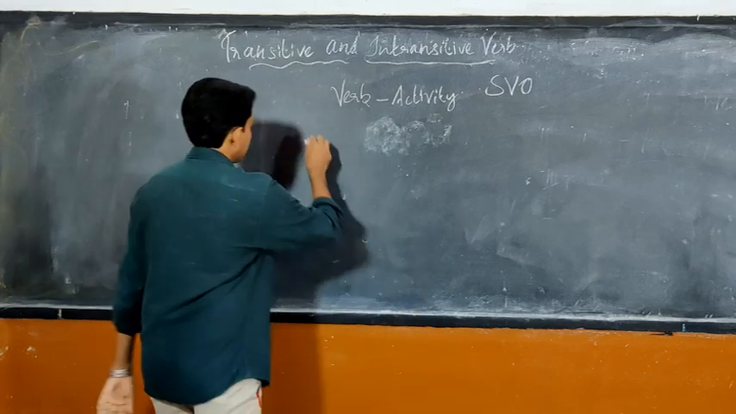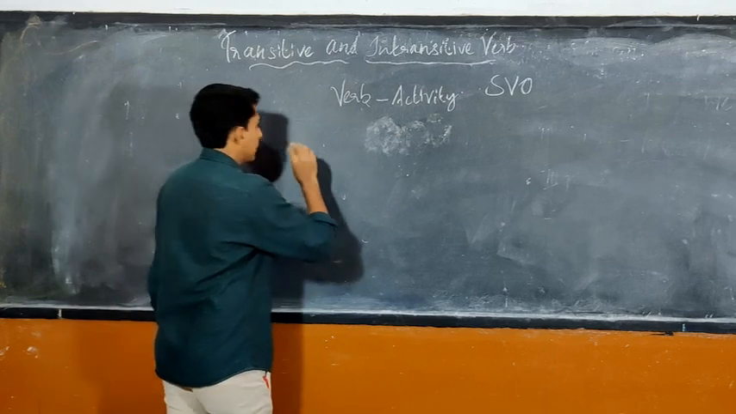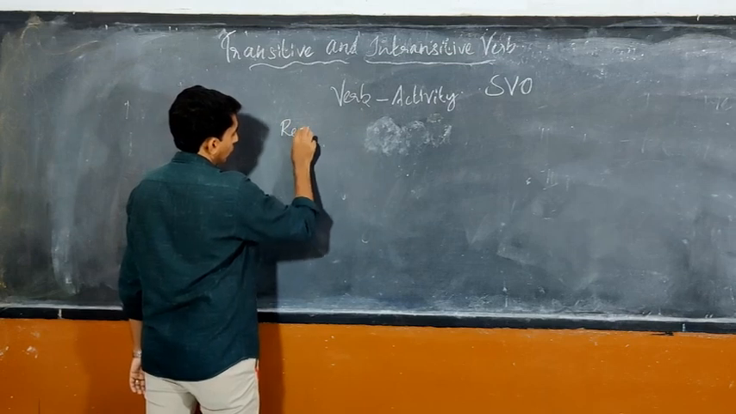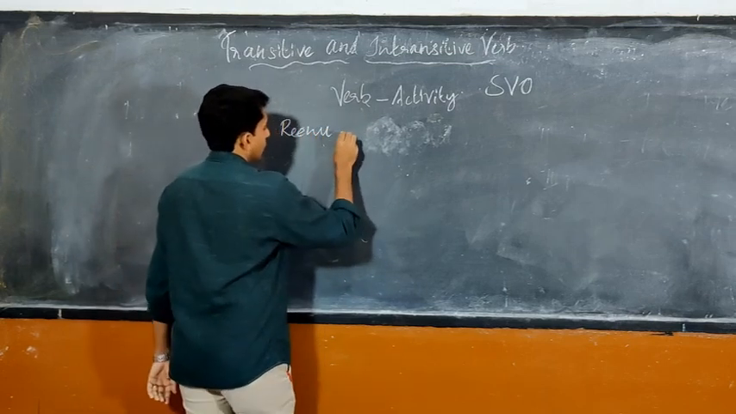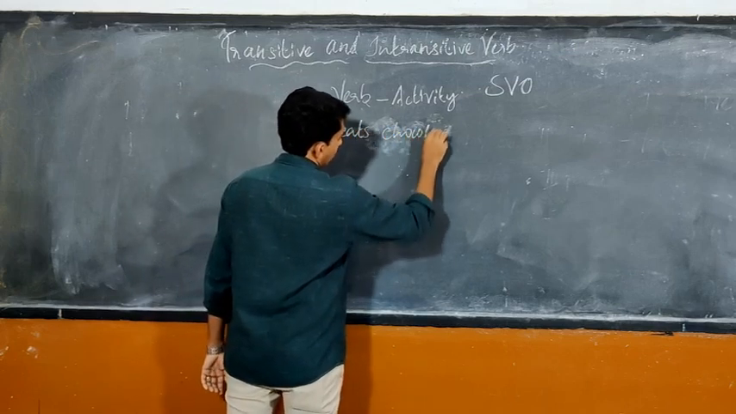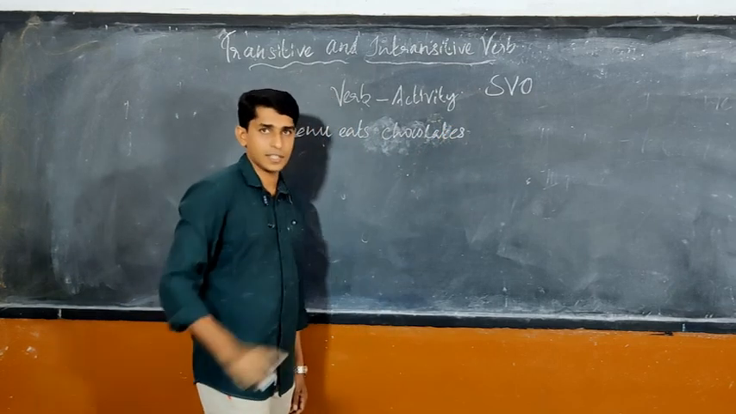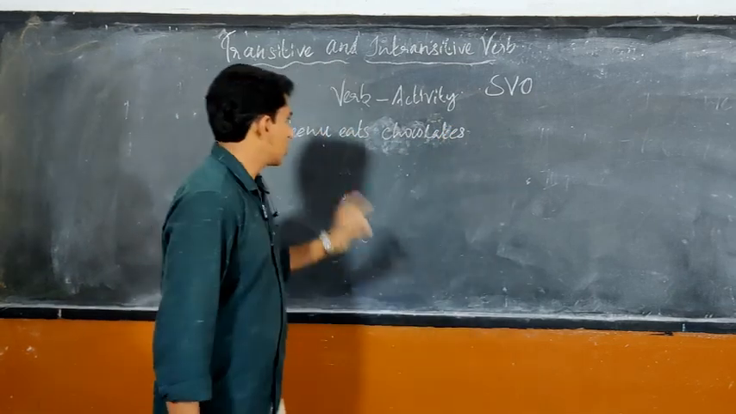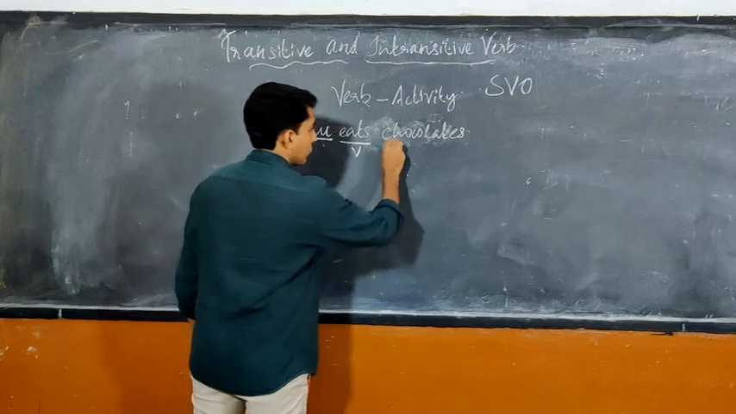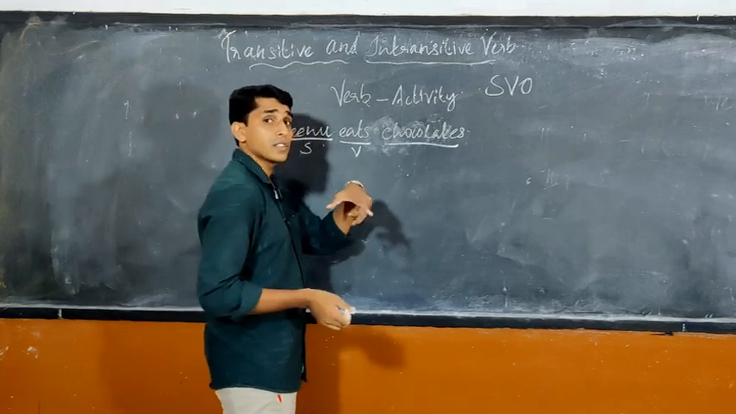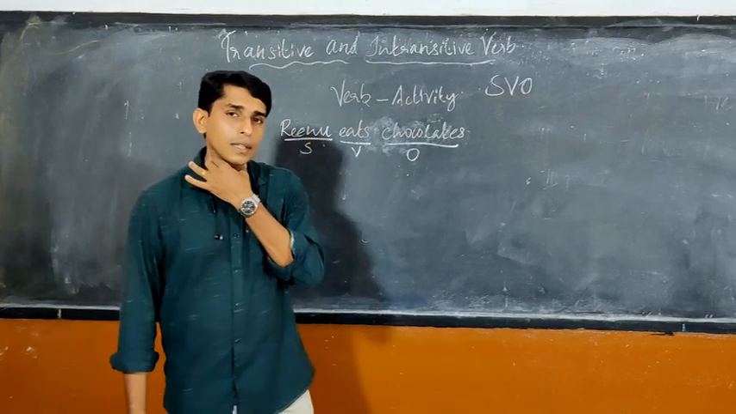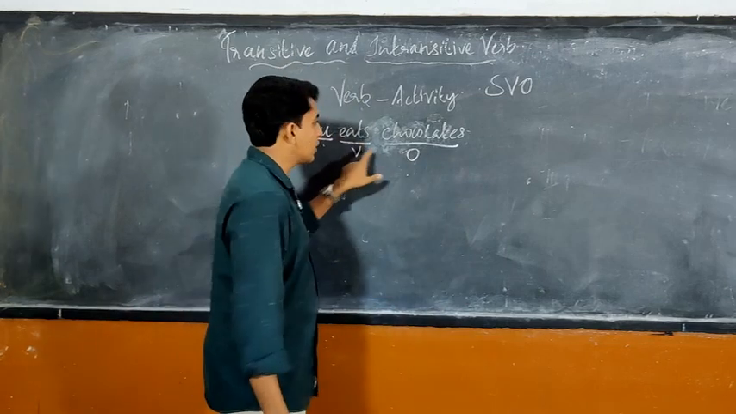If I write this sentence, if we start with a boy's name or a girl's name, Reenu eats chocolates. You all like chocolates, right? Reenu eats chocolates. What is the subject? Reenu is the subject. Eats is the activity done, the verb. The receiver, who is receiving this action, that is chocolates. This is the object. Dear children, this is the usual structure.